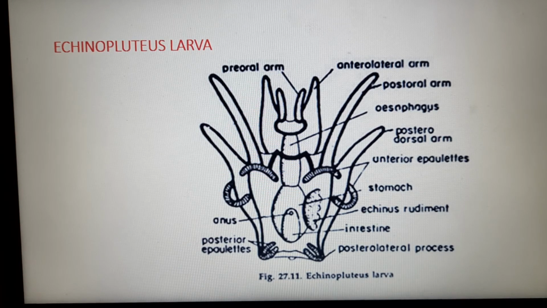Posterior lateral arms are very short and directed backwards or outwards. Tips of the arms are pigmented and are supported by calcareous rods. Thickened ciliary bands called epaulettes help in locomotion. The digestive system includes mouth, esophagus, stomach, intestine and anus. The blastopore remains as the larval anus.